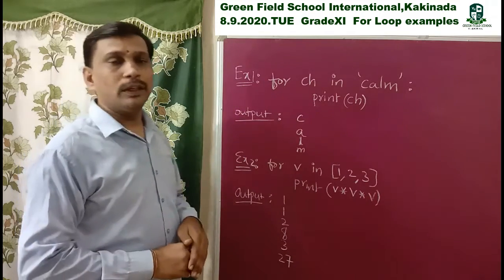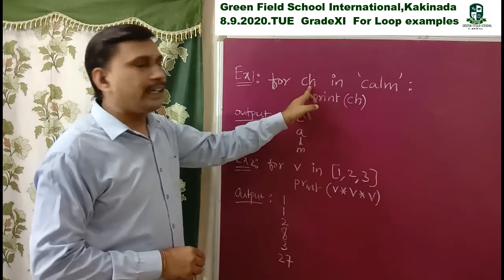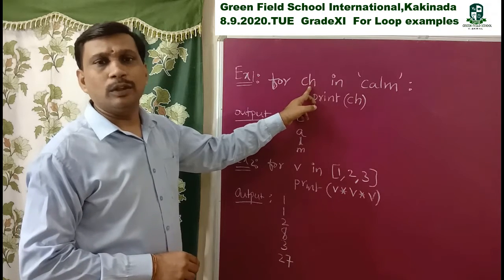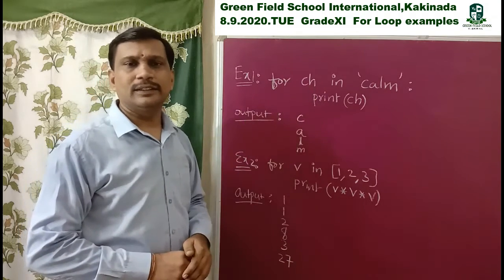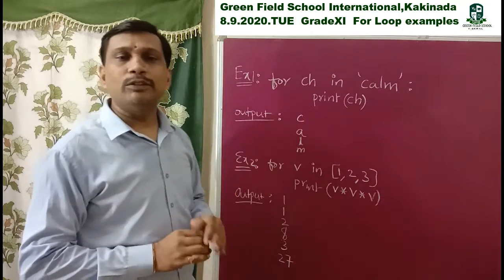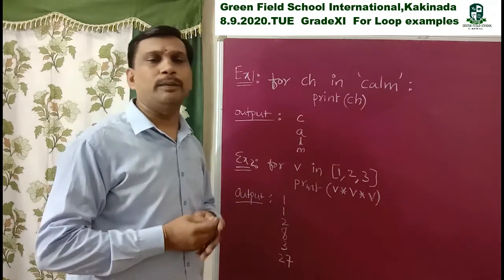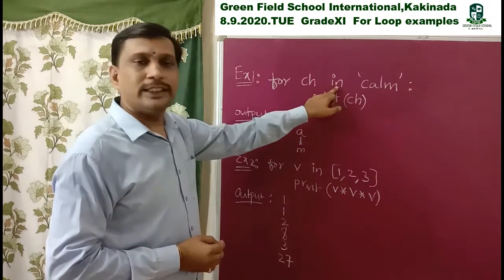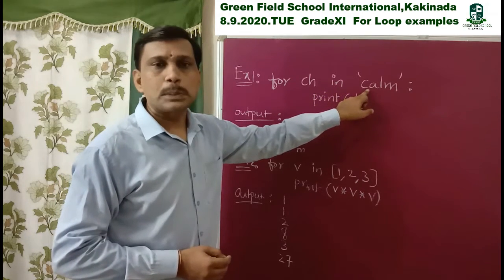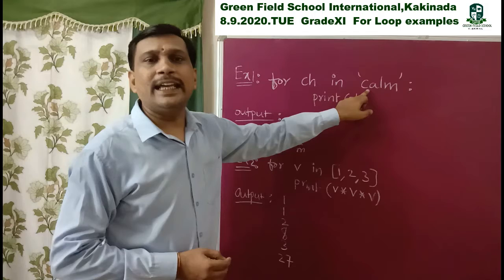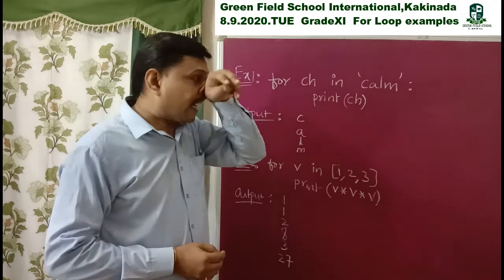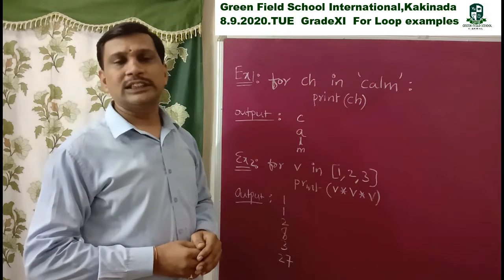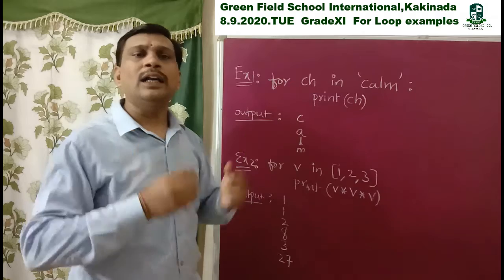See this example. I am writing here for ch. Ch is a variable, character. Ch is a loop control variable. We can take any variable, not only i. That is an identifier, so we can take any variable. In is a keyword. I write here on a string. The string value is here calm. This one is a string, so I place this string in single quotes or double quotes. A string means text placed in single quotes or double quotes.